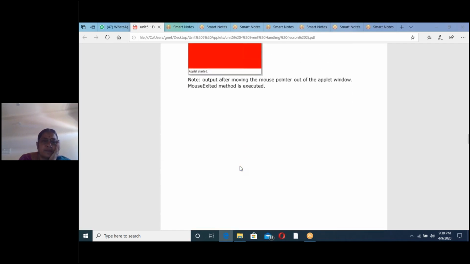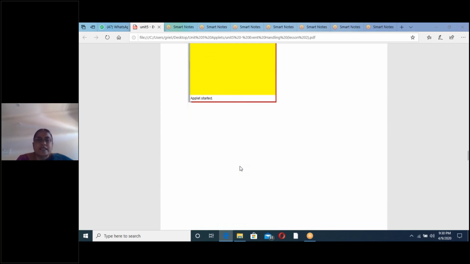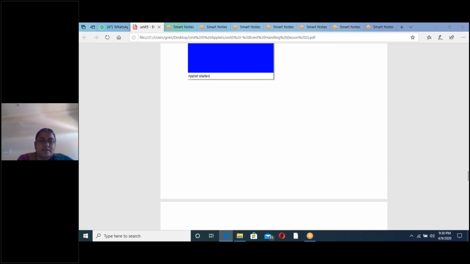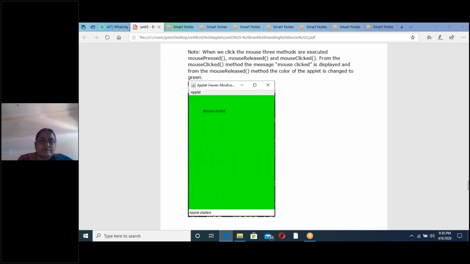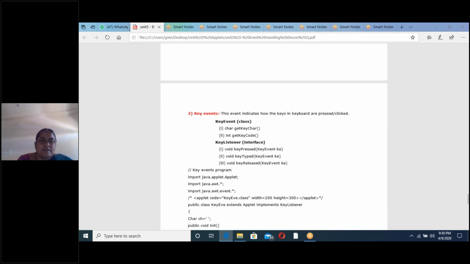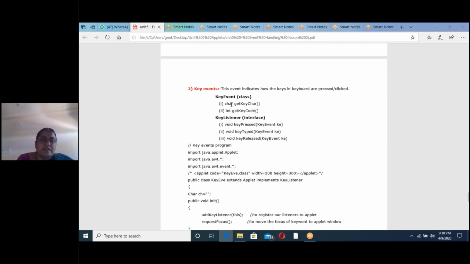Please execute it today only. So this is the program on mouse events. Similarly, keyboard events are very easy. If you understand this, in the same way you study keyboard. See key events. How do we write a keyboard event? Here KeyEvent is a class. Here again we have two methods, getKeyChar and getKeyCode. Next, KeyListener. Here we have three methods: keyTyped, keyPressed and keyReleased.